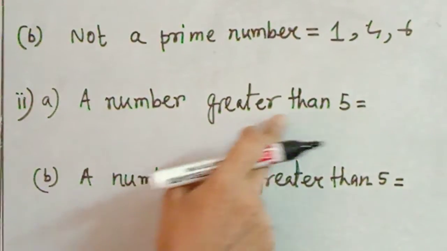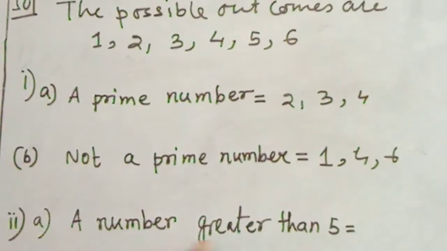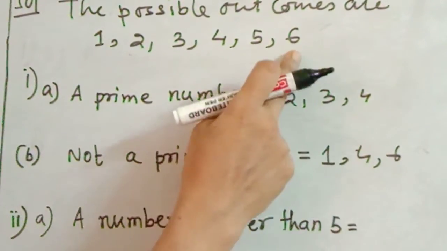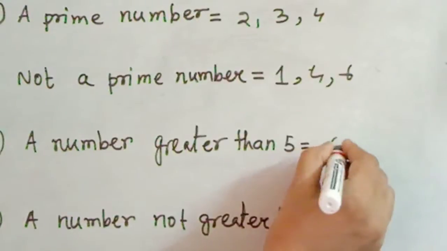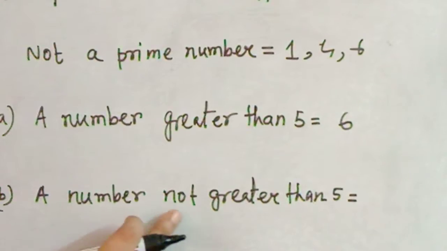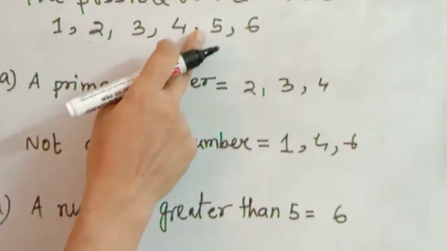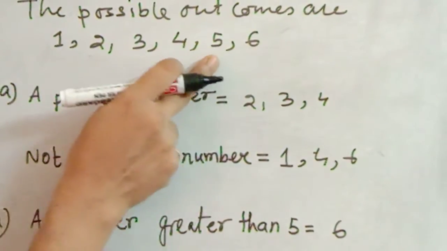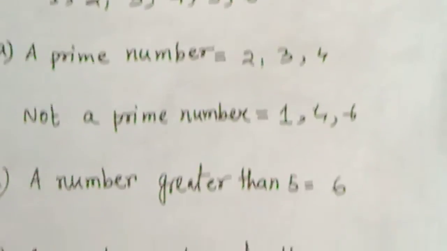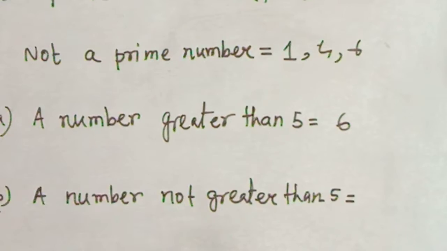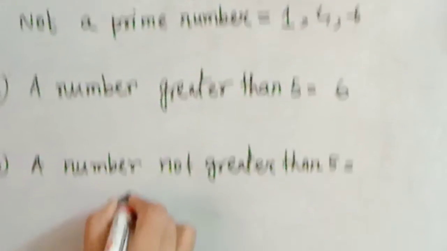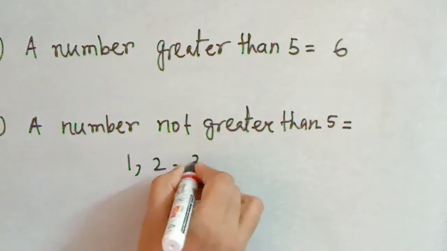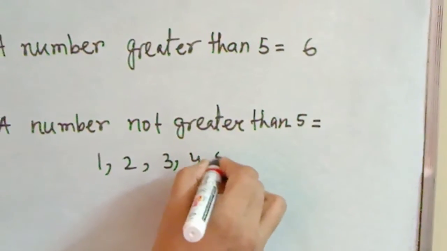A number greater than 5, when a die is thrown, a number greater than 5 is 6 only. Yes, a number not greater than 5, so those are not greater than 5. You have to write all these numbers not greater than 5. So you have to write 1, 2, 3, 4 and 5.